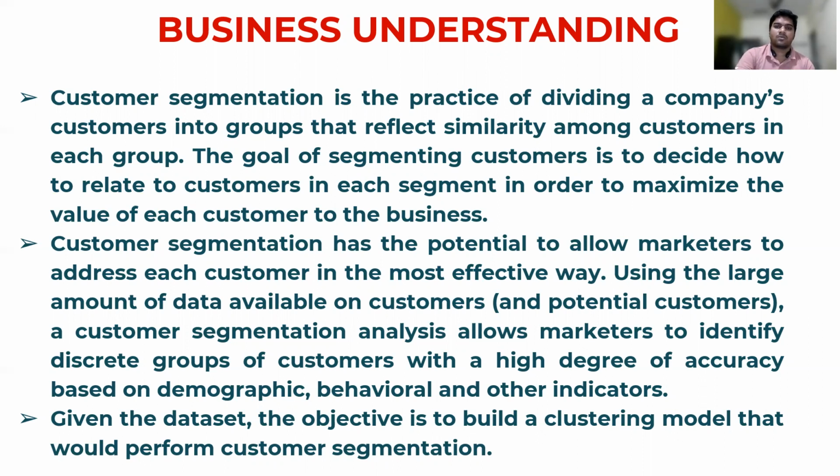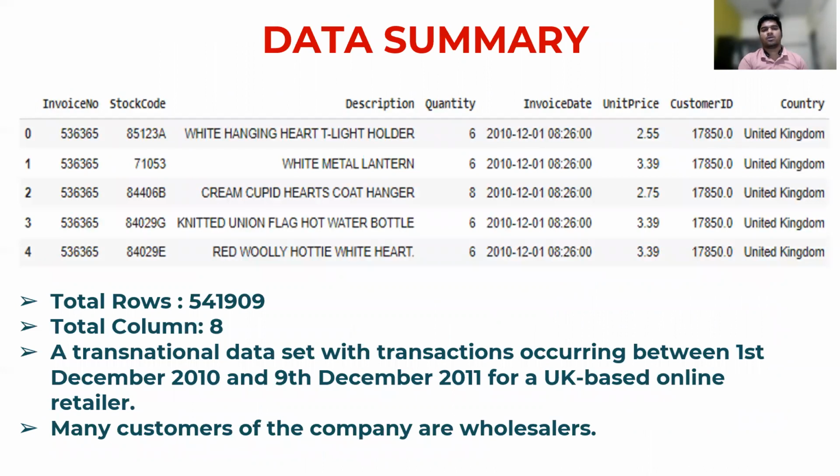Going over to the next slide, data summary. Here is the summary of our data. There are a total of 54,909 rows, instances or records, and a total of 8 features. This is a transactional data set with the transactions occurring between 1st December 2010 to 9th December 2010 for a UK based online retailer. Many customers of the company are wholesalers. Here is the summary, the top 5 records, the first 5 records with all features.